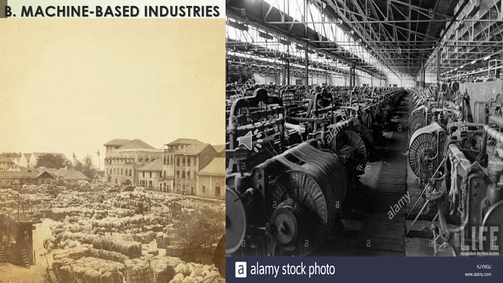Hooghly is a tributary of the river Ganga. In 1855, the jute industry was started in the Hooghly Valley at Rishra near Calcutta. The first paper mill was started in Baliganj near Calcutta in 1870. In India, the modern industrial sector in an organized form started with the establishment of the cotton textile industry in Bombay in 1854, and in 1855 the jute industry was started in the Hooghly Valley at Rishra near Calcutta.